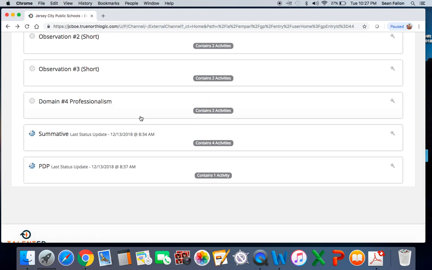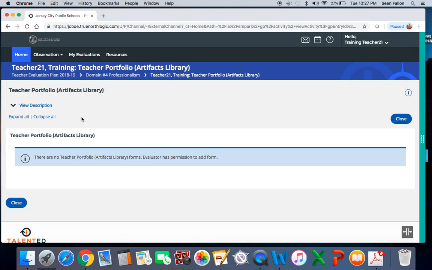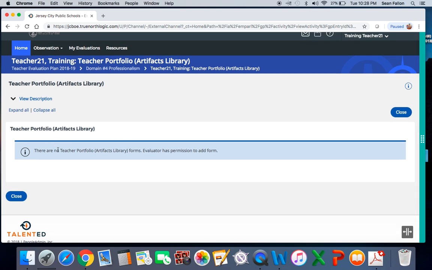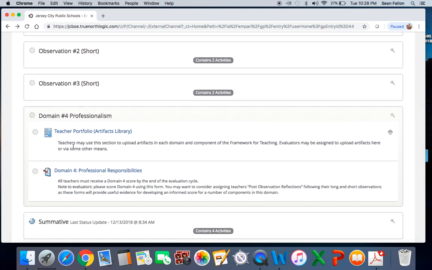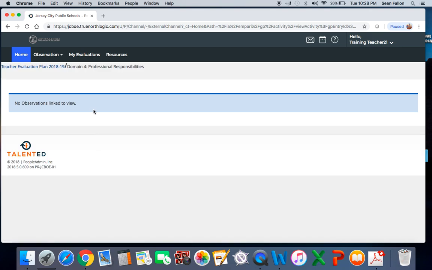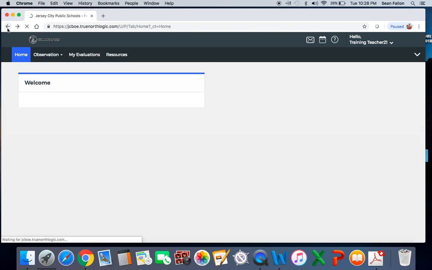Before I mentioned domain 4 being artifact driven, this is what I mean by that. Obviously your portfolio is something that you're going to either hand in or you're going to upload. Once this is set up, you're going to be able to upload your artifacts here and share them with the administrators. Your professional responsibilities will be similar to what it was in My Learning Plan. You're going to list everything in that domain, and you're going to submit it to the administrator.